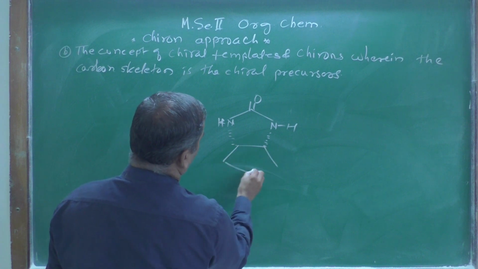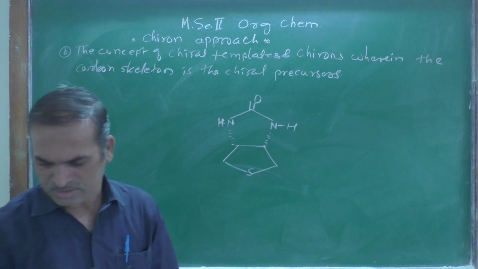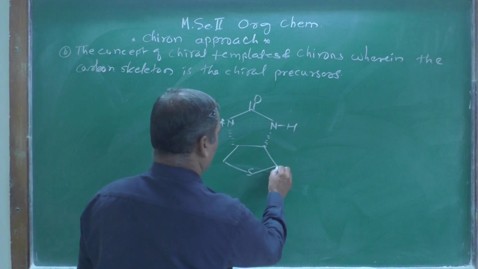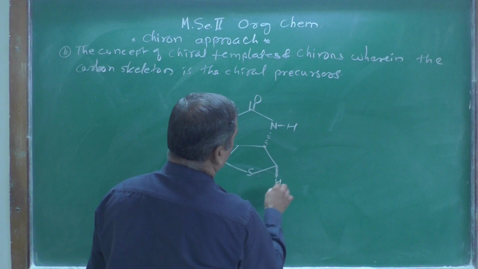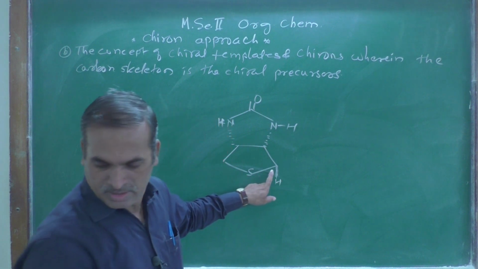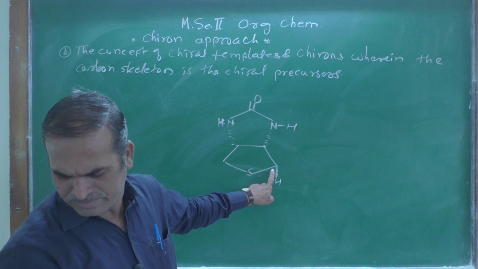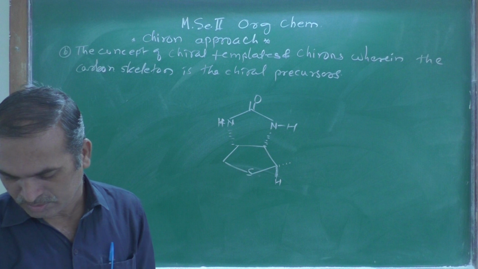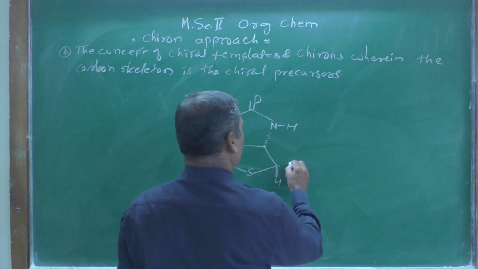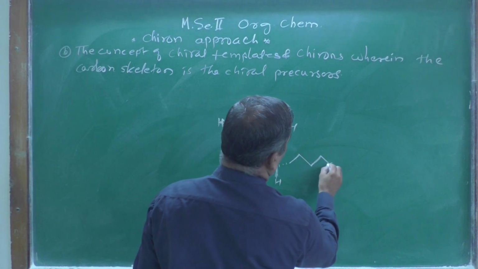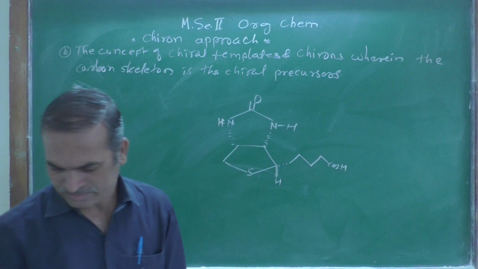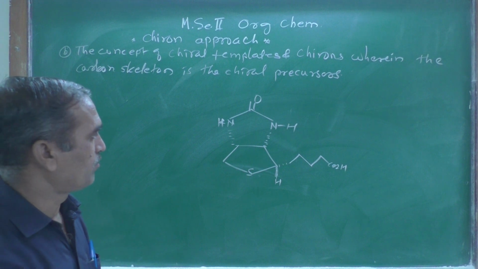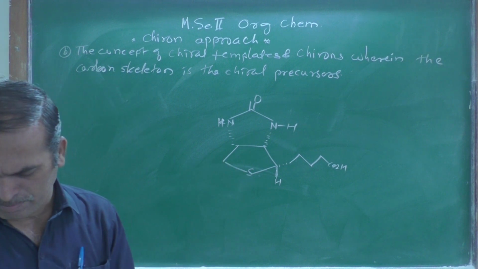This is the structure of biotin: here is a hydrogen atom, this is a chiral center present over here, then there is this type of dotted line, then one, two, three, four, CO2H. Okay, this is the structure of biotin.